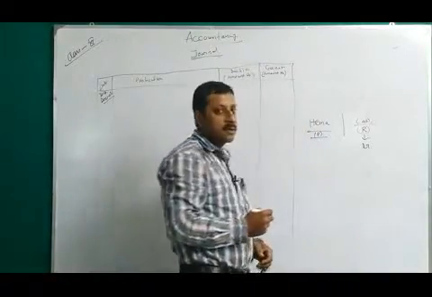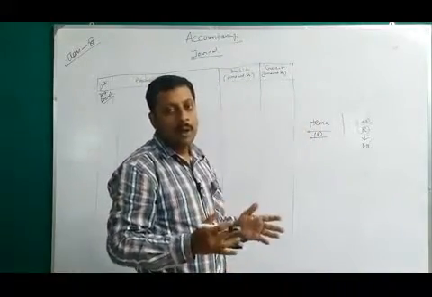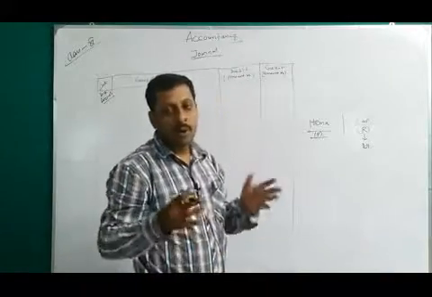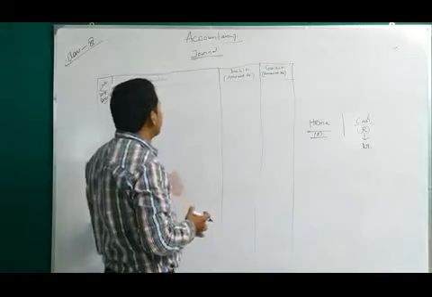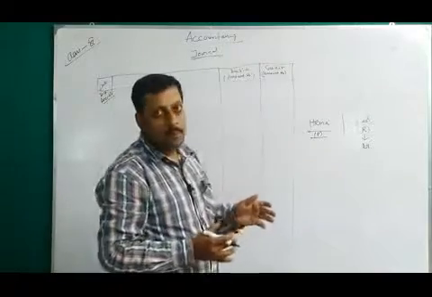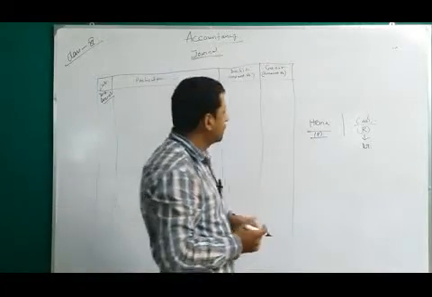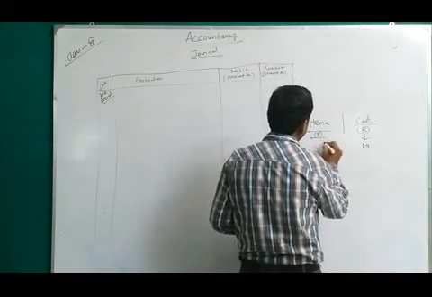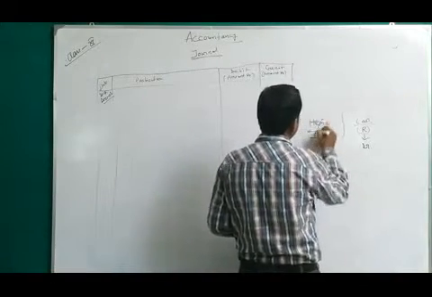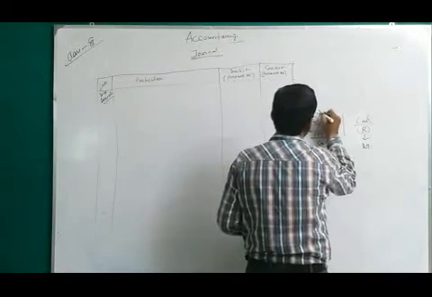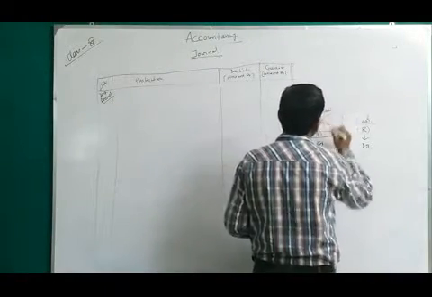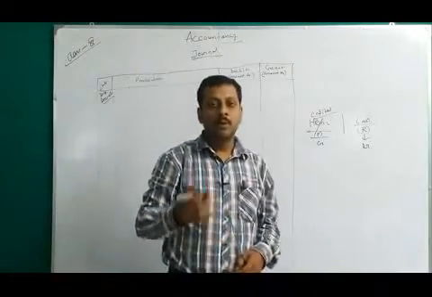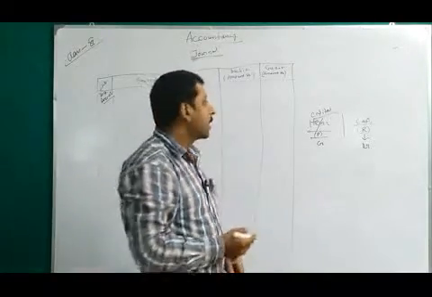As per the entity concept, the owner and the business are two different persons. So we will always do our accounting entry from the point of view of the business. He is the giver, so he will be credited. Instead of Hema, we will write capital here. Why? Because when the owner gives some amount to his own business, it is called capital.